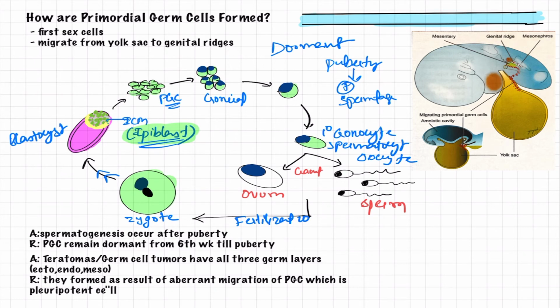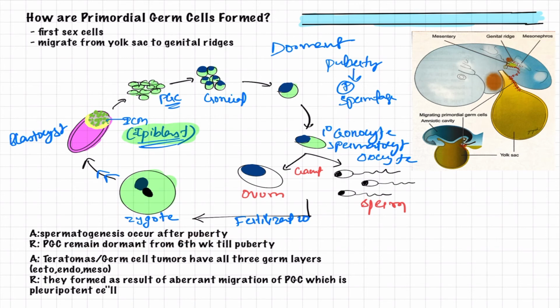Now after understanding all these things, let us go and study some clinical points and assertion and reason type questions. My dear friends, here the assertion is that spermatogenesis occurs after puberty. As we all know, we have studied it in detail, so yes, it is correct. And the reason says that primordial germ cells remain dormant from the 6th week of development till puberty.